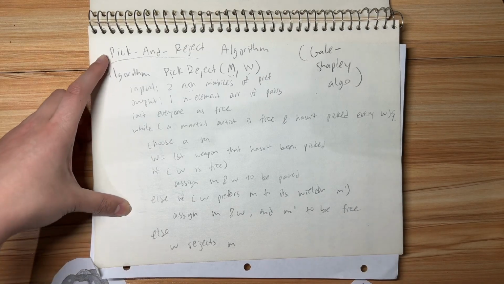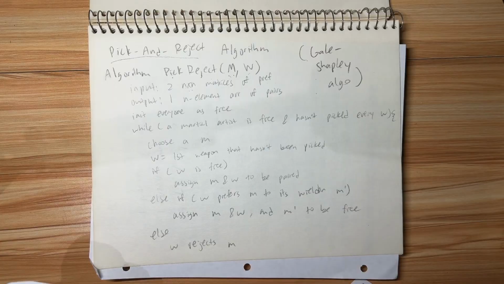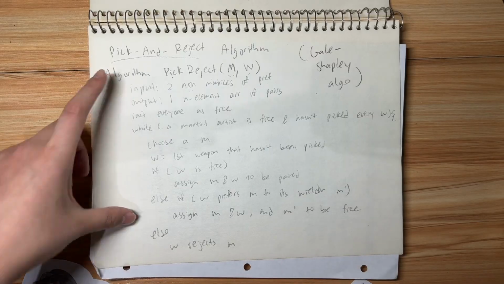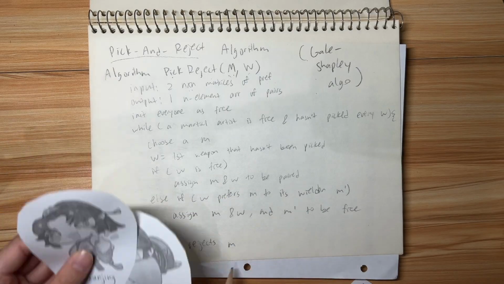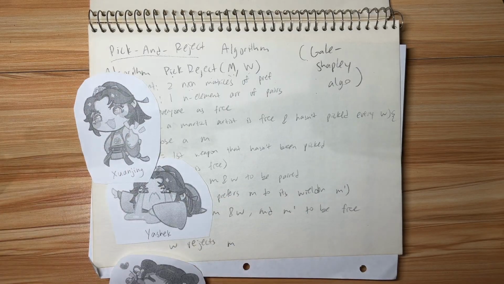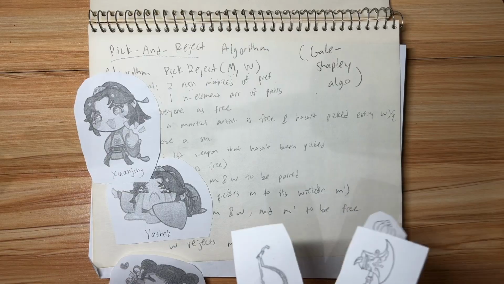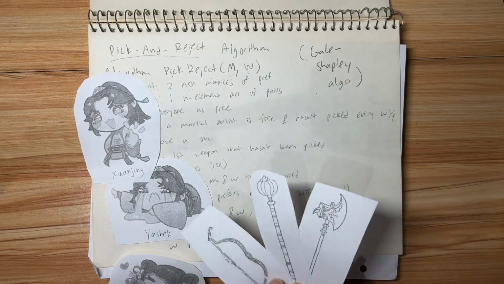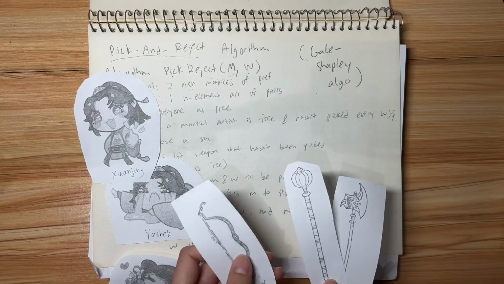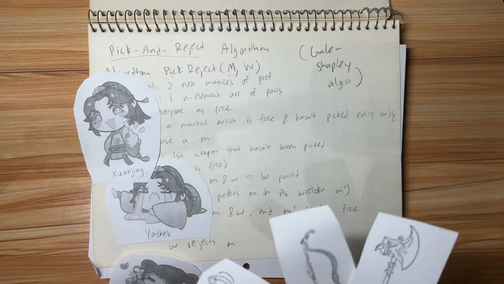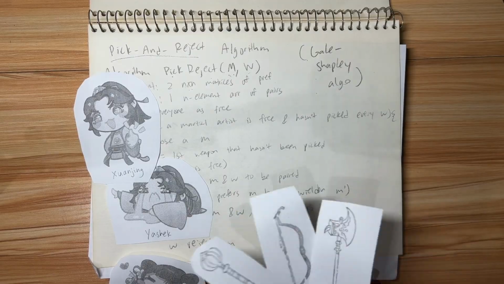I should have said this earlier: because we're the humans, the martial artists will be the ones picking the weapons. If the weapon does not have a current wielder, they are not allowed to say no. They have to accept the person who picks them to be their wielder.